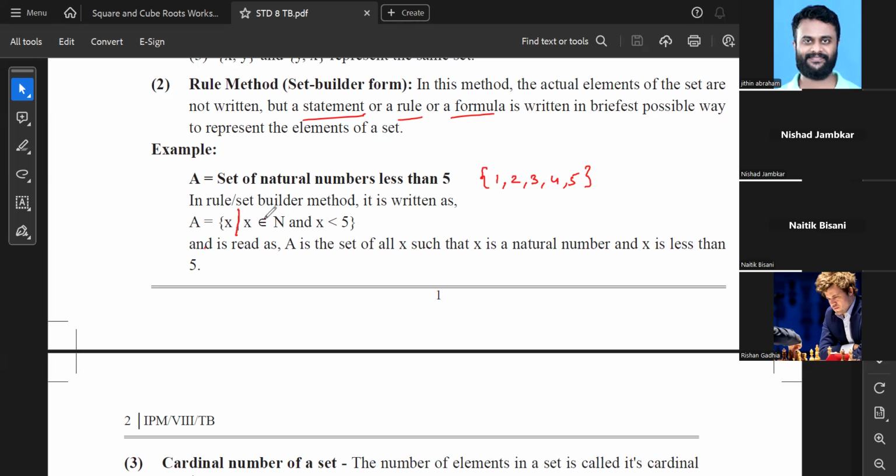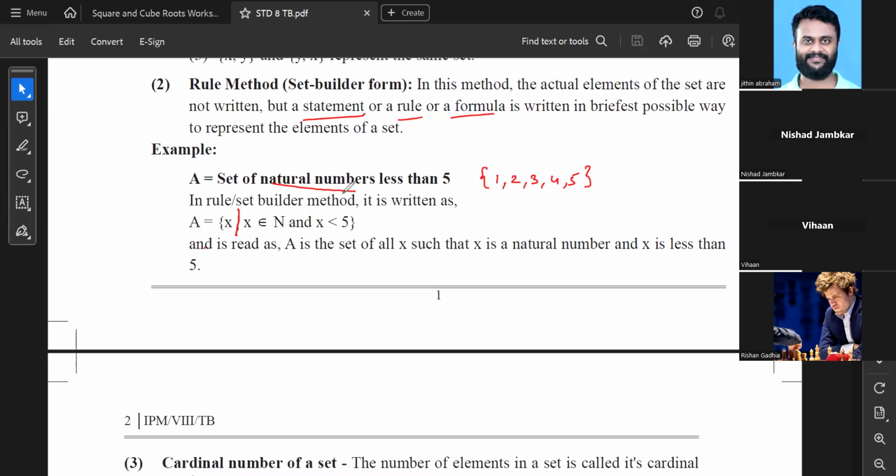Now this symbol stands for belongs to. This x belongs to N. N stands for what? Natural numbers, right? So first of all, it should be a natural number. So I'll say, okay, x belongs to the natural number category.